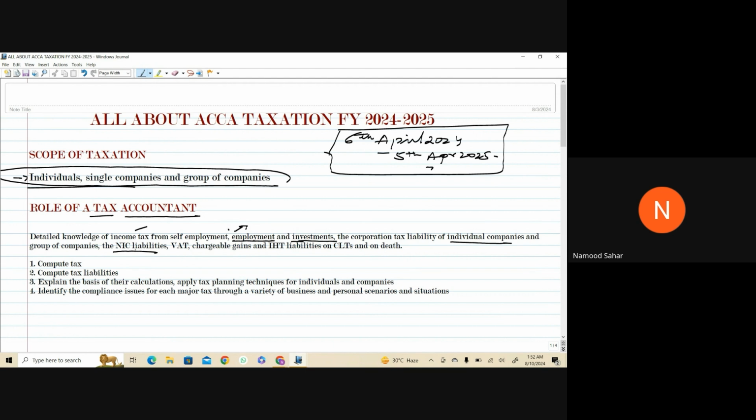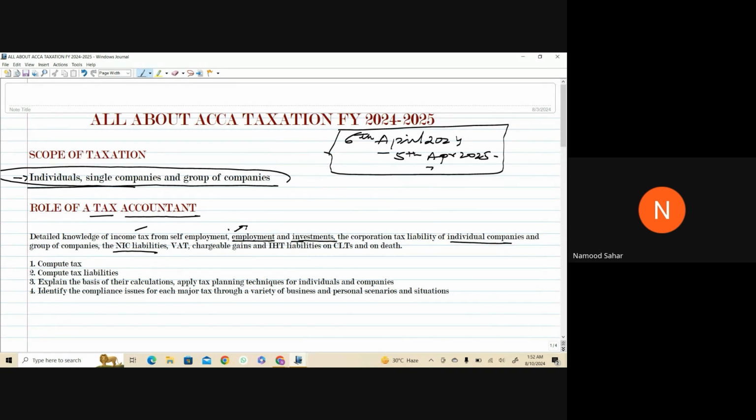So what happens is that some portion from your salary, from your employment income, is deducted by the employer. There are classes of NIC under which the person falls, so according to that, they have to pay NIC liabilities. These calculations are very simple.